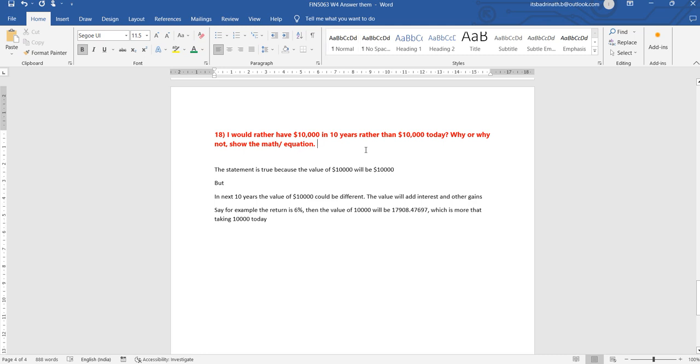The next question is the 18th question. It is also in red mark, so we need to use the Excel sheet. Here, the task gives a statement: I would rather have $10,000 in 10 years than 10,000 today. So the person is saying that they don't want 10,000 rupees today. They want the same 10,000 rupees after 10 years. For example, if I am giving you 10,000, you tell me no, I don't want 10,000 today, I want it after 10 years.